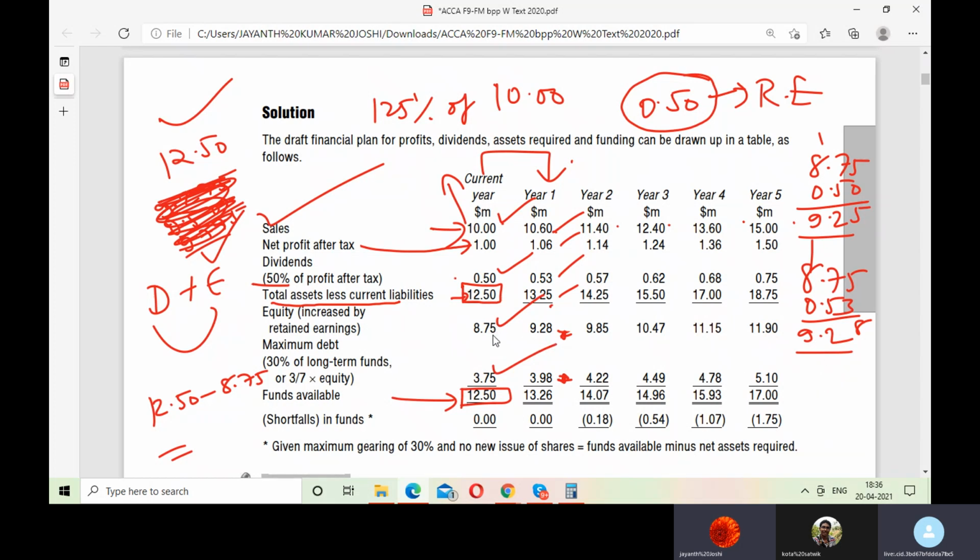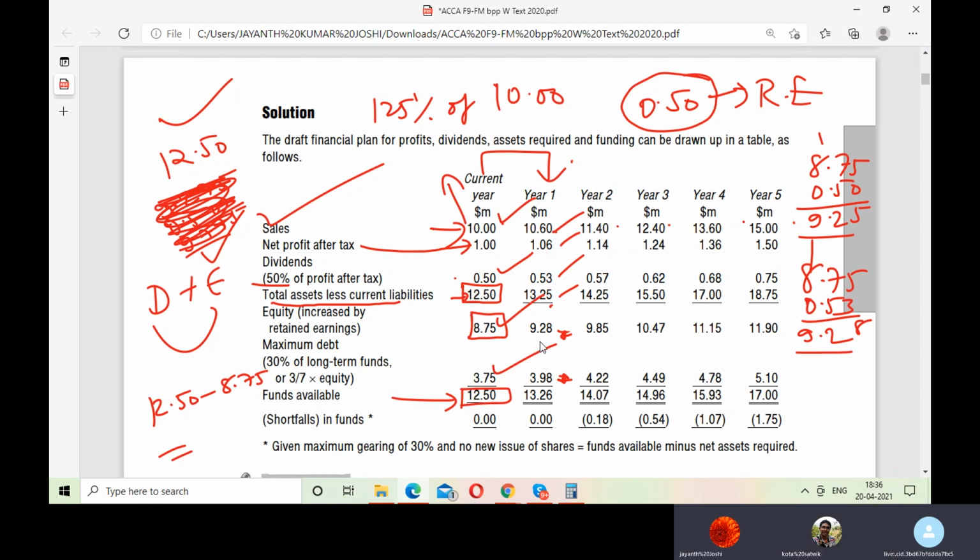See, this is the equity, correct? This is the equity of the previous year, correct? Previous year's closing balance is this year's opening balance. Am I right? And this year's dividend payment is 0.53 and retained earnings is how much? 0.53. So 8.75 plus 0.53 is 9.28.